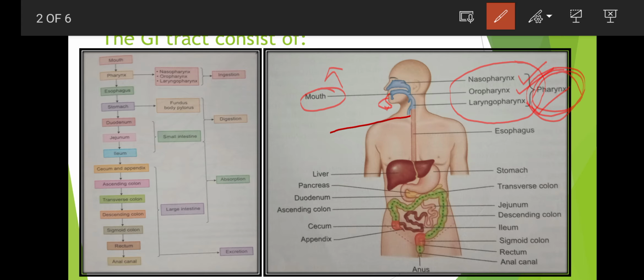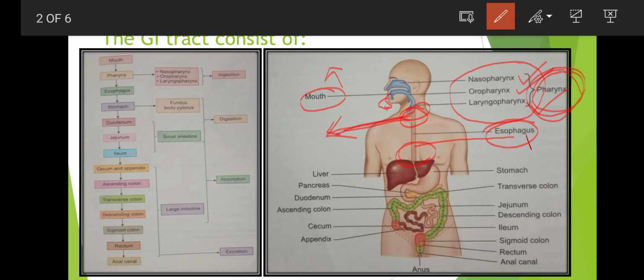The anterior portion of the laryngopharynx is continuous with the larynx. This is the anterior part and this is the posterior part. In the anterior part it consists of the larynx and in the posterior part it consists of the esophagus.